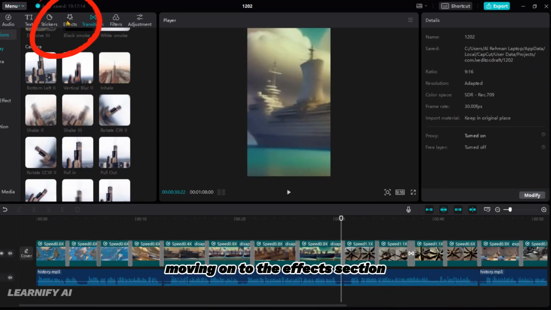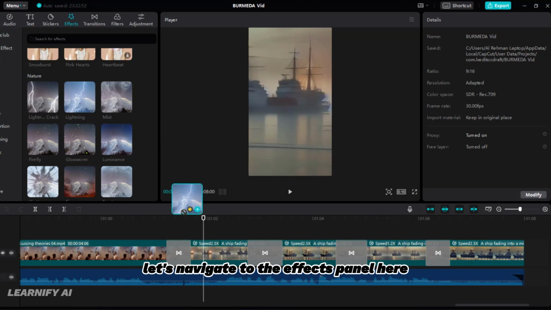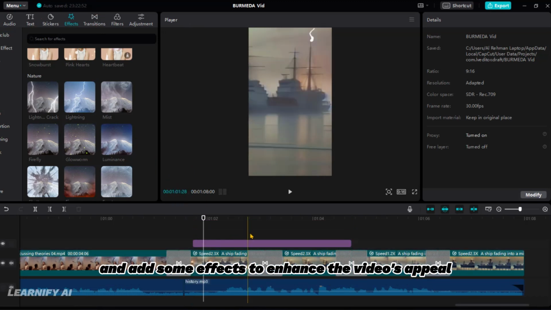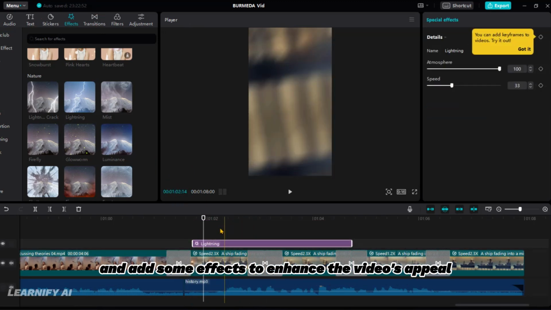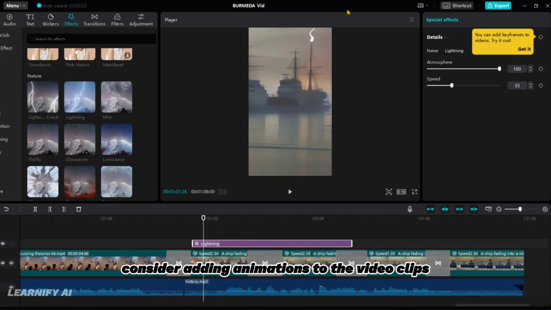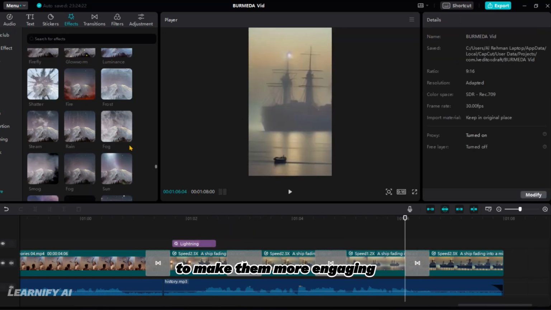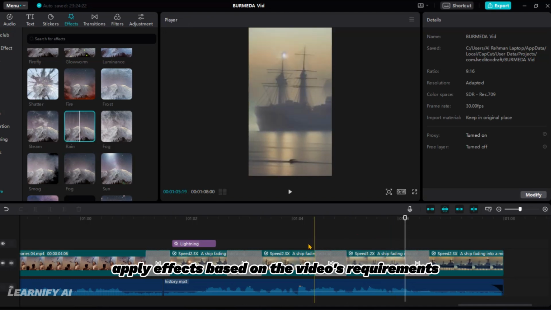Looks great. Moving on to the effects section. Let's navigate to the effects panel here and add some effects to enhance the video's appeal. Consider adding animations to the video clips to make them more engaging. Apply effects based on the video's requirements.